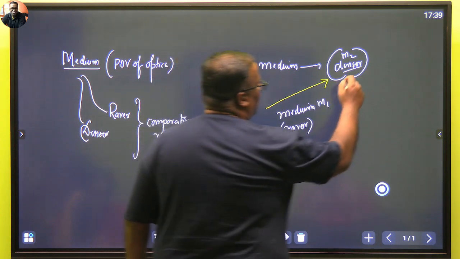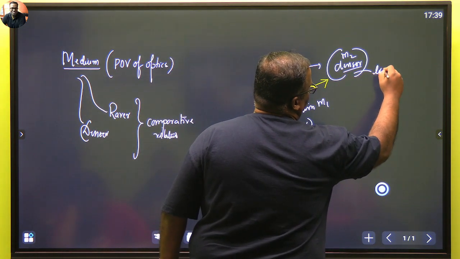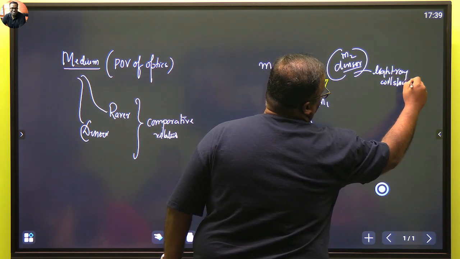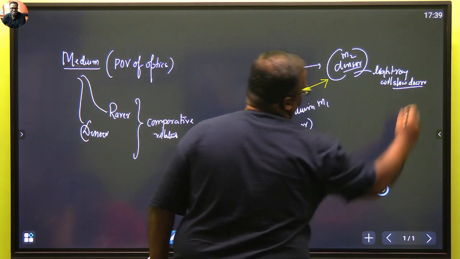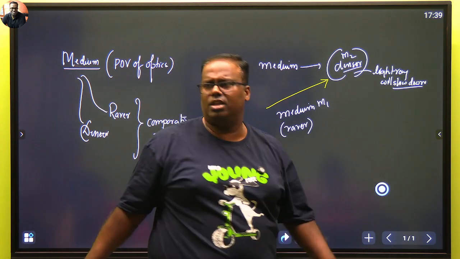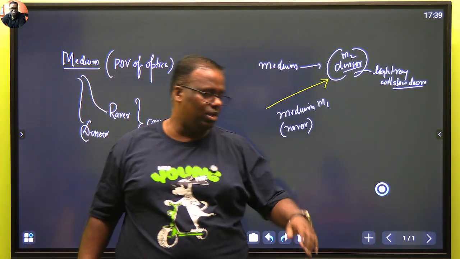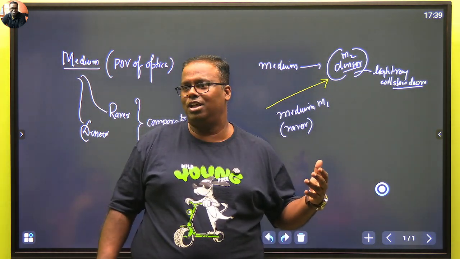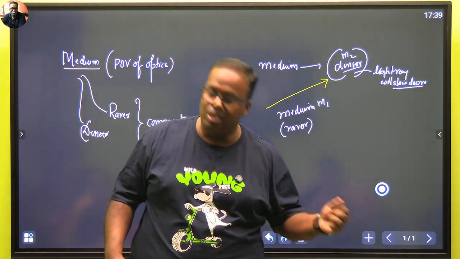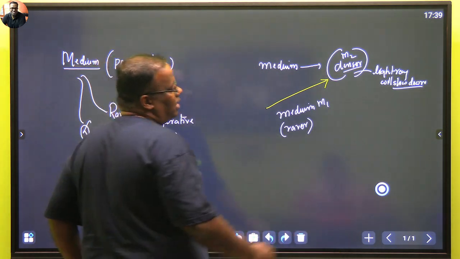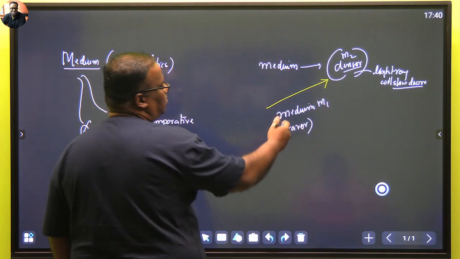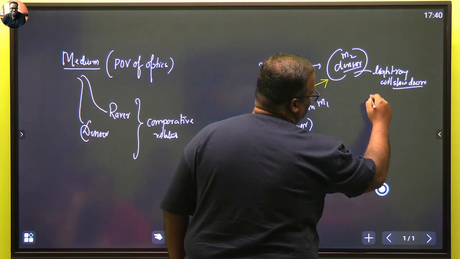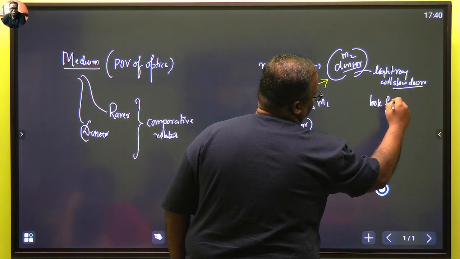So what happens out here? I will say that the light ray will slow down. Once you slow down, think of it like a loss of energy. You have slowed down, your kinetic energy is lost. And when you lose energy, you are unable to stand straight. You need to lean on something. You need a support to lean on. And therefore we say that when a light ray goes from a rarer medium to a denser medium, the light ray will slow down and it will look for support.